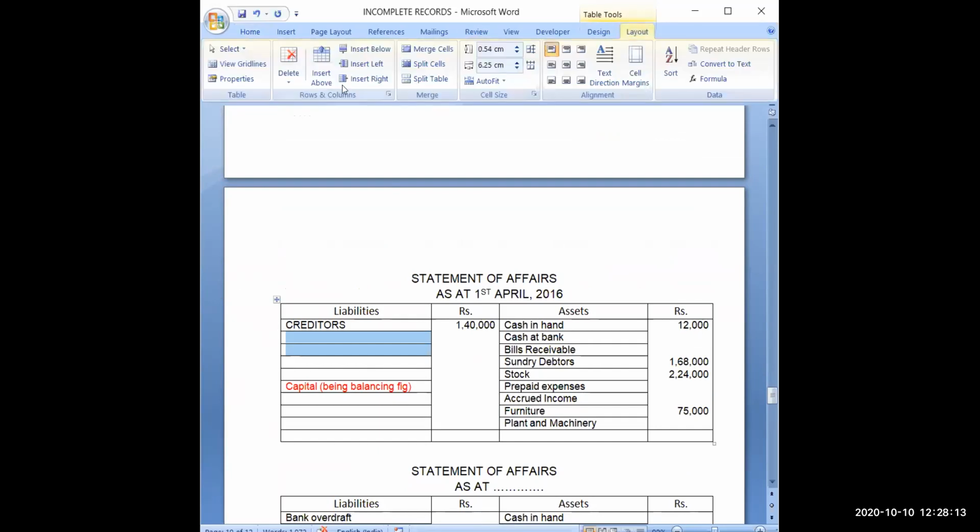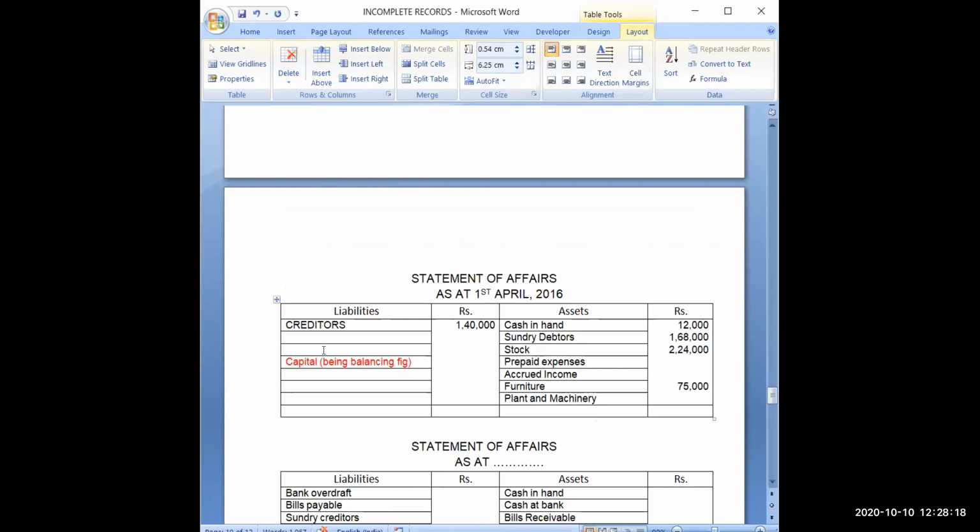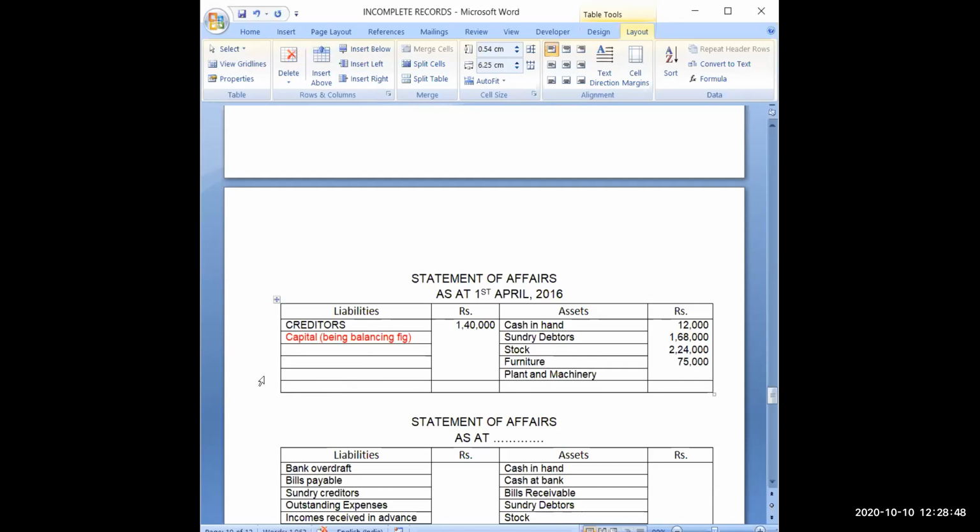In this way, I have posted the opening balances given in the question. Be particular about the presentation part also. Use only those lines which you need, otherwise eliminate them; your format should not be longer than you require.